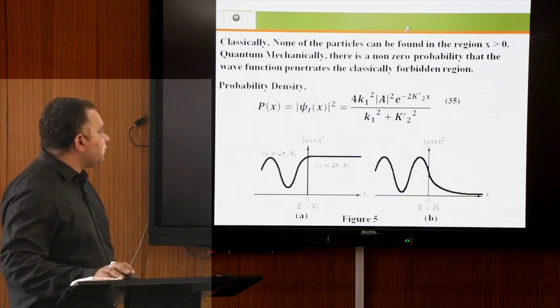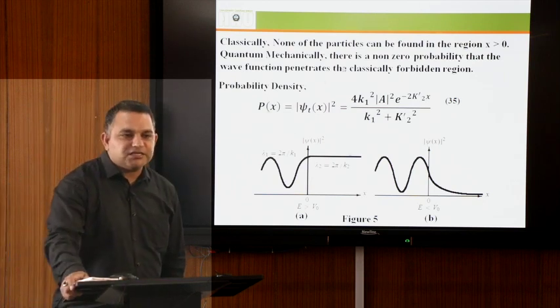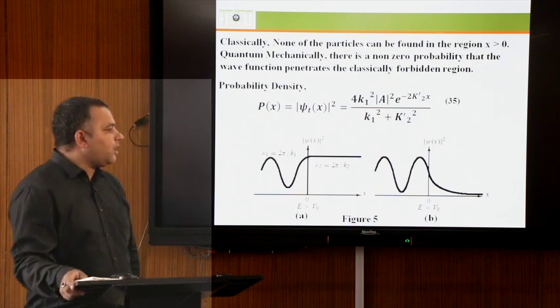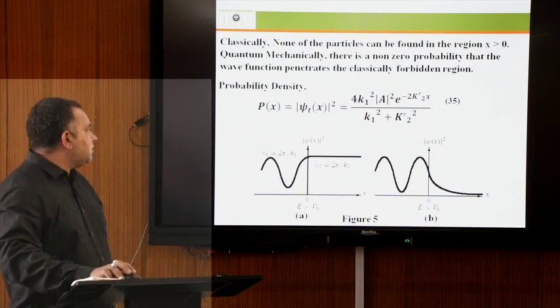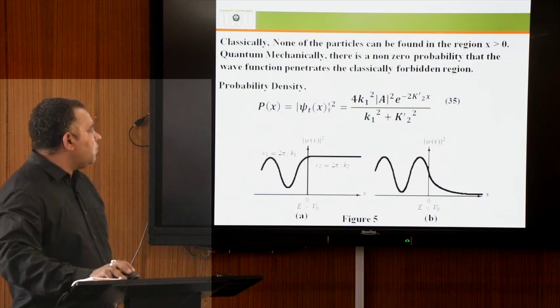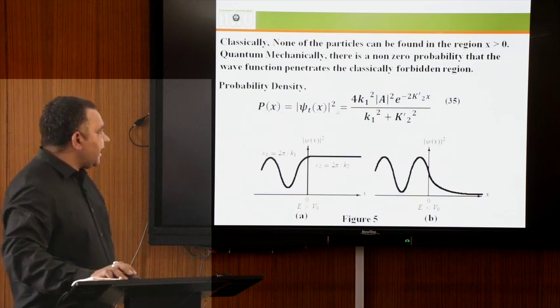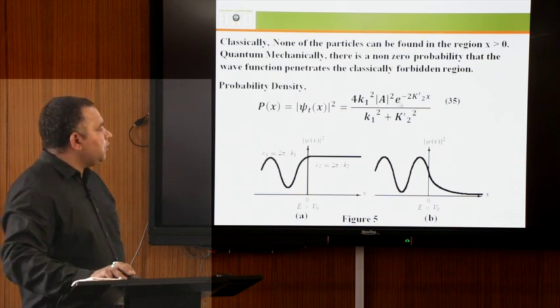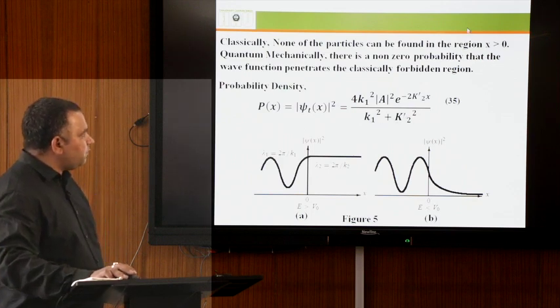We know that the probability density is equal to mod of psi x square. Using the transmitted wave function, the probability density P x equal to mod of psi t x square equal to 4 k1 square mod of a square e to the power minus 2 k2 prime x by k1 square plus k2 prime square, in equation 35.